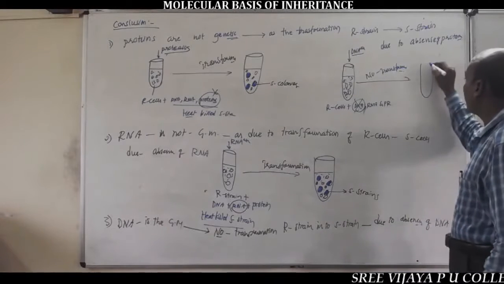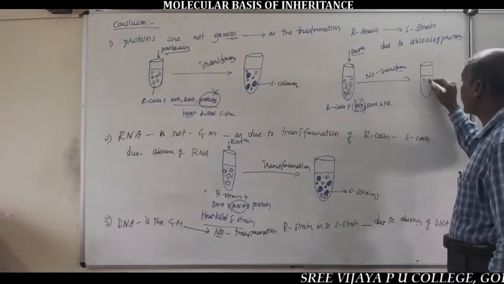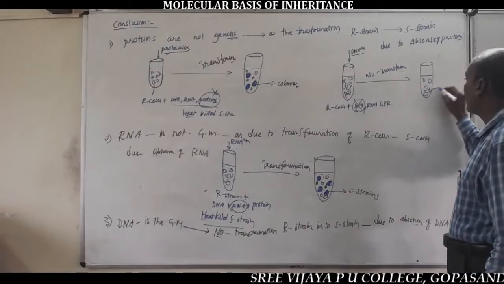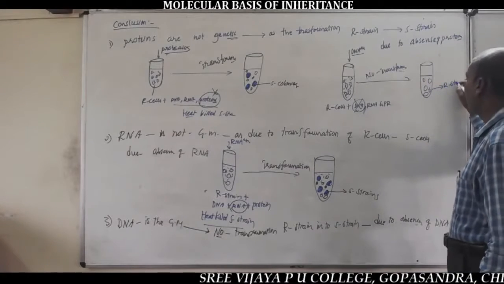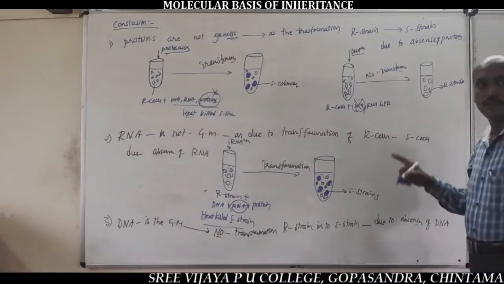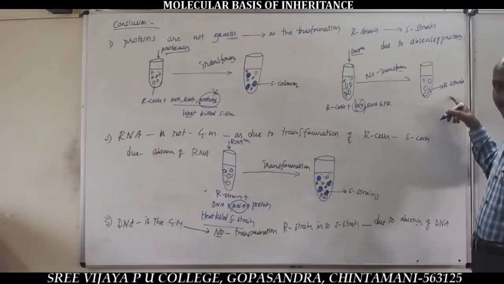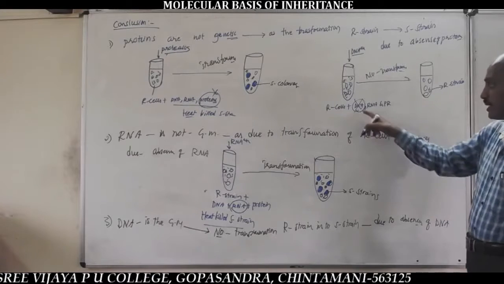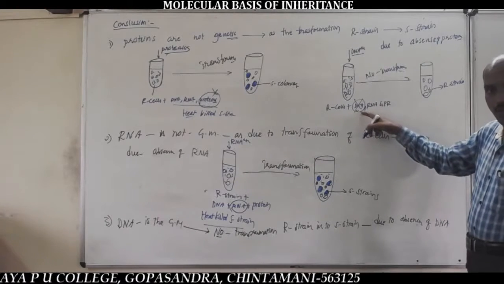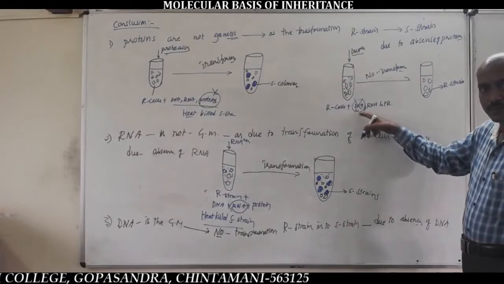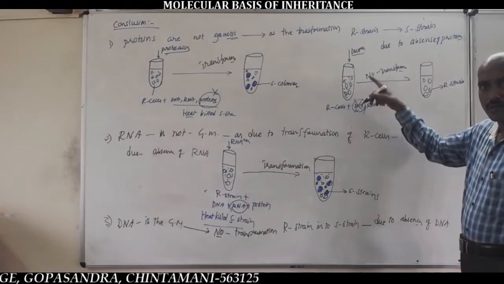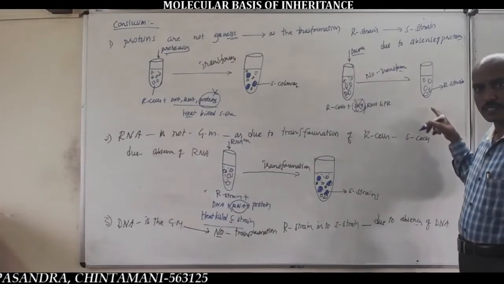The culture medium contains only R strain bacterial cells. This is because DNA is absent. Whenever DNA is absent, there is no transformation of R colonies into S colonies.